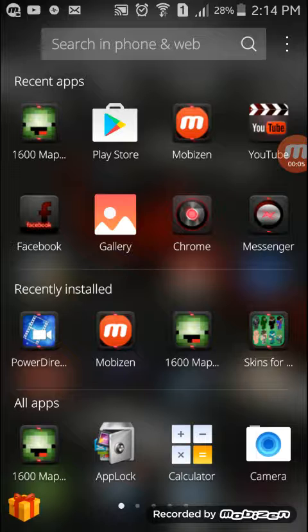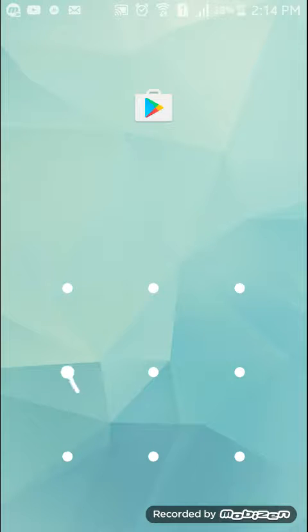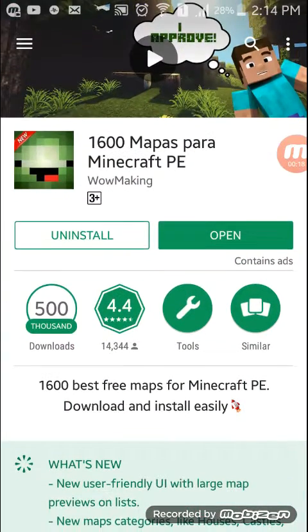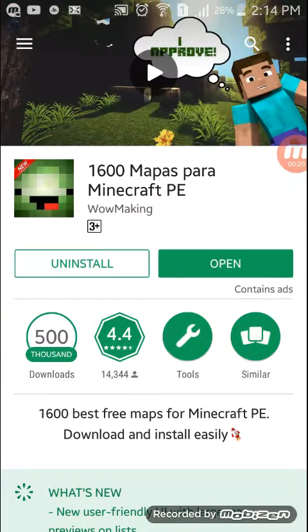So I'm going to show you guys how to download free maps on Android devices for Minecraft. First, you need to go to the App Store, and then you need to type this: 1600 mapas para Minecraft PE.